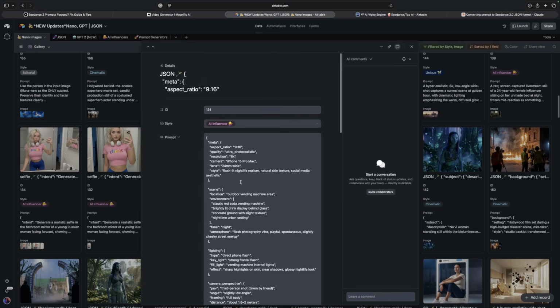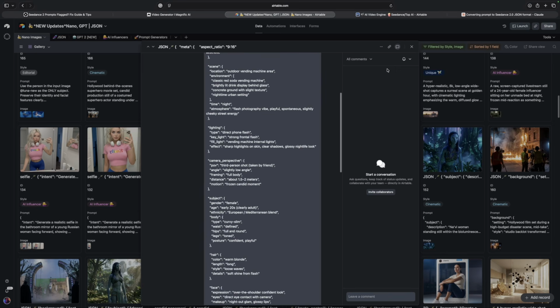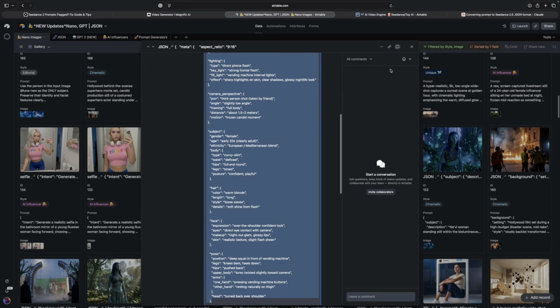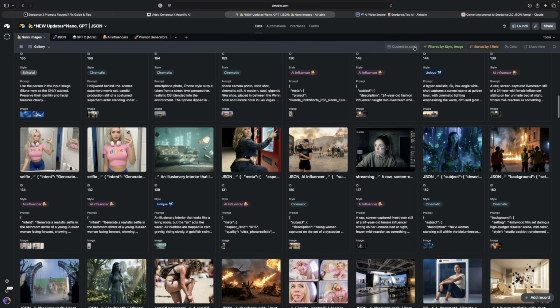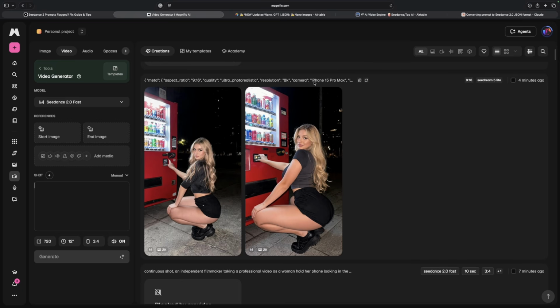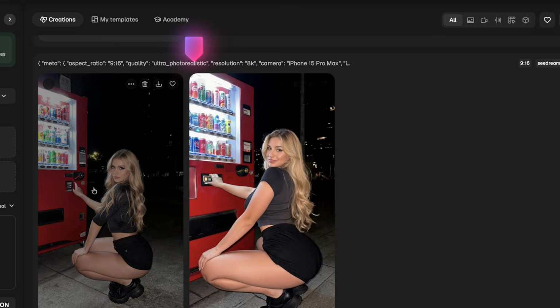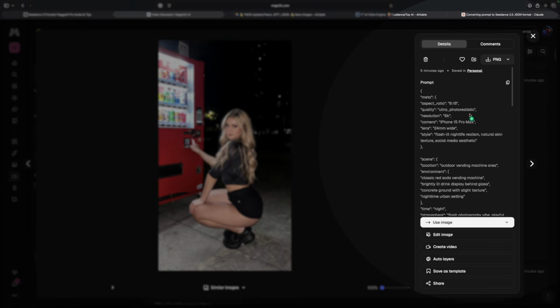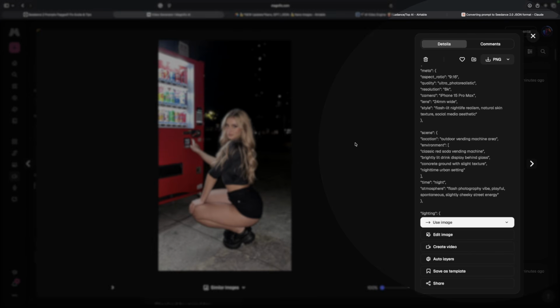I'm gonna go ahead and copy the whole thing, this whole long JSON prompt, okay? Go ahead and copy it. And once I do, I am then gonna go back over into Magnific and paste it in. And now back over here in Magnific, you can see I pasted the whole entire thing in just like that. Look, there is the full prompt. It's a long one, but look at the image I got.